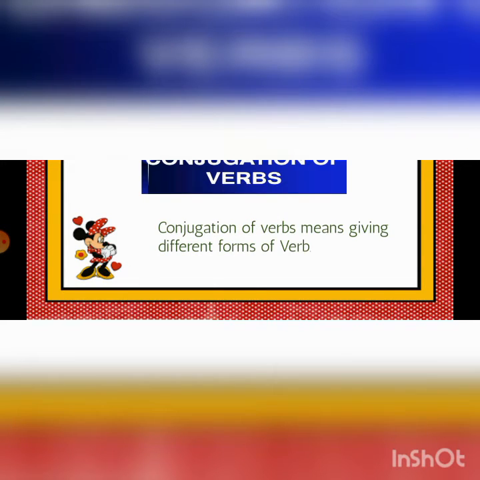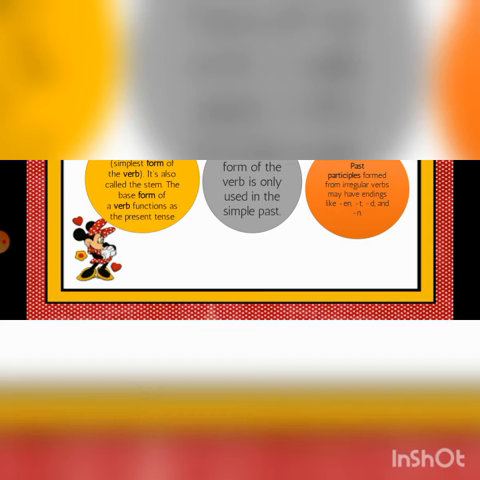Conjugation of verbs. Conjugation of verbs means giving different forms of a verb. We have studied forms of verbs in tenses and in previous classes also. What are those? First form, which is called the base form, second form and third form. Okay, kids? What is the first form? First form is also known as the base form or simplest form of a verb. It is also called the stem.